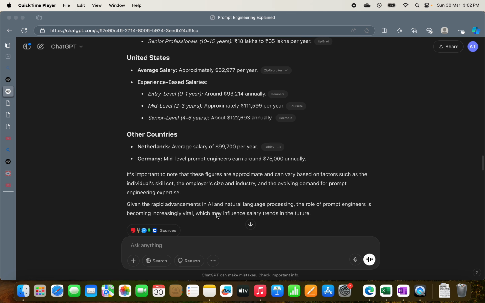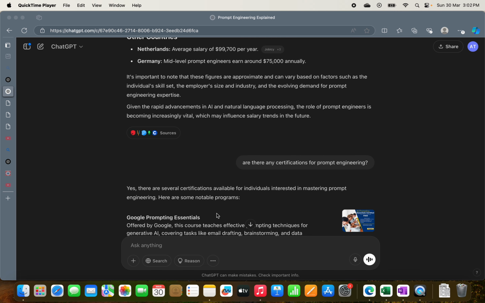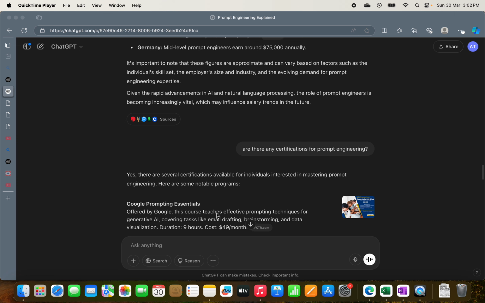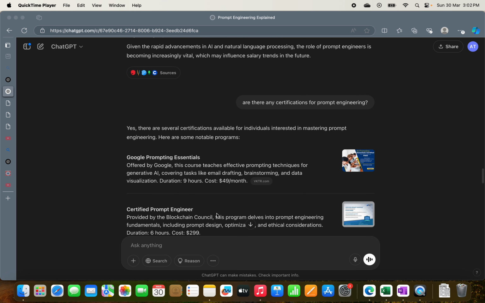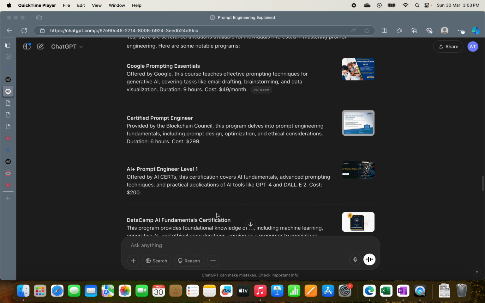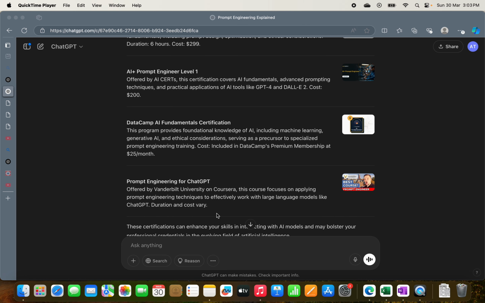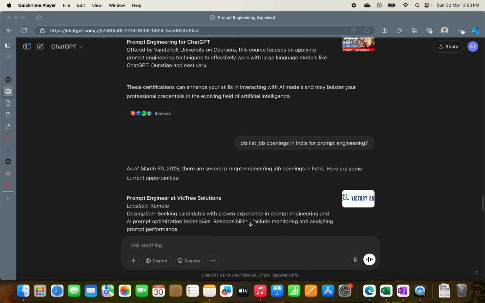So do we have any certifications to skill in prompt engineering? Seems like Google has a course, Google Prompting Essentials, and there's a certified prompt engineer by Blockchain Council, and there are a bunch of certifications. Not known to me about these groups, but there seems to be a course on Coursera from Vanderbilt University on prompt engineering for ChatGPT, which is good.